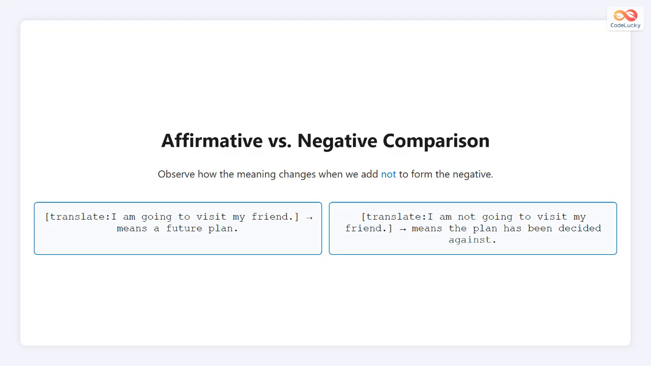When we compare affirmative and negative forms, the meaning changes completely. For instance, I am going to visit my friend means there is a plan to do it in the future. But I am not going to visit my friend means the plan was canceled or the person decided not to go. Adding not simply changes a future intention into a decision not to act.